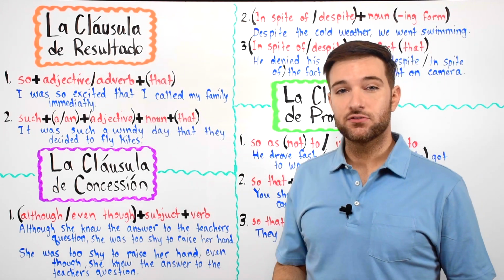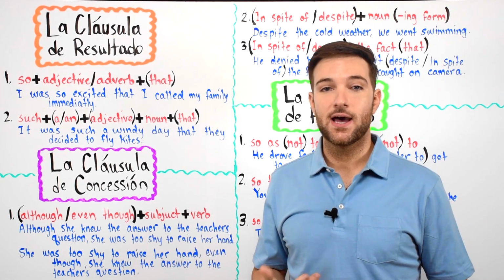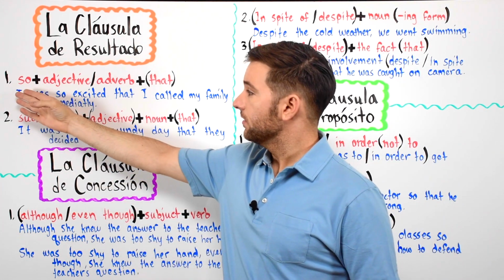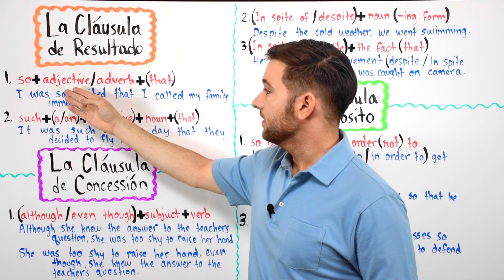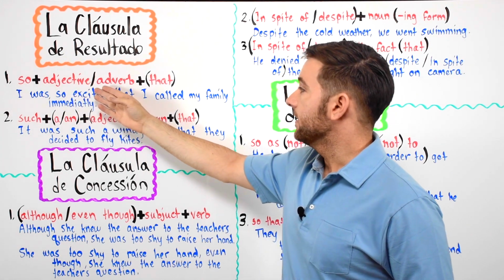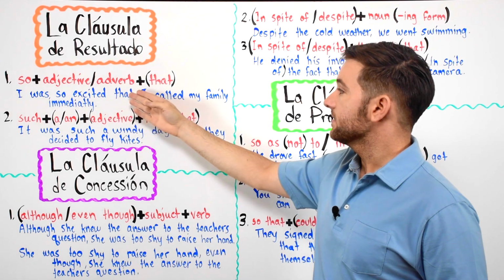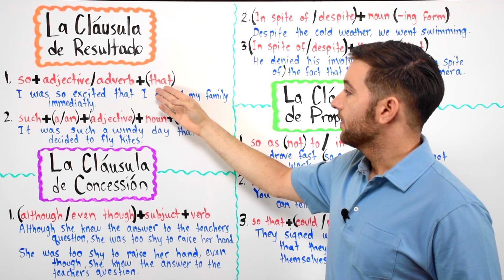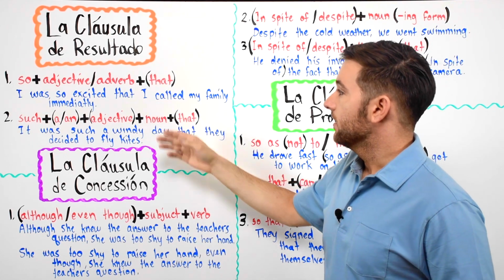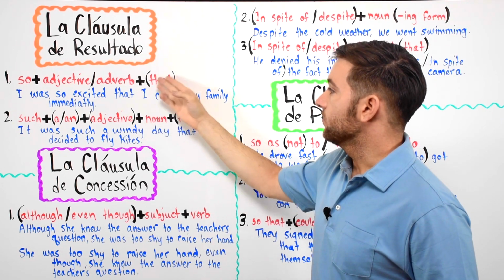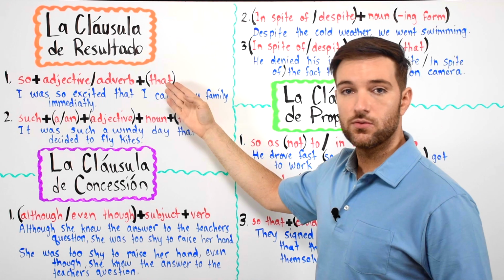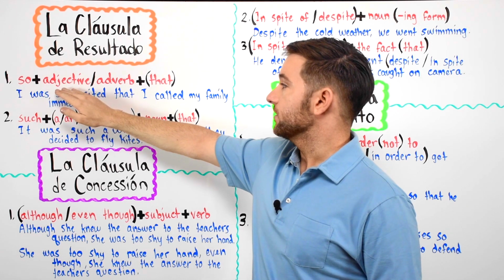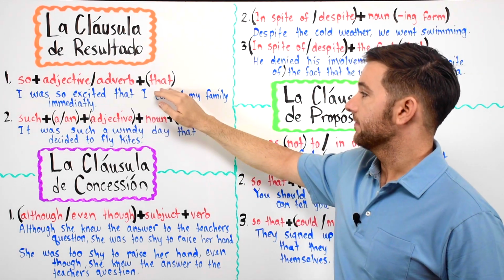Usamos las cláusulas de resultado para expresar el resultado de una acción o una conclusión. Entonces usaremos la forma so más un adjetivo, an adjective, o an adverbio, an adverb, plus the word that. So we can also use the word that. De vez en cuando se omite the word that. You can use it if you want, but if you don't want to use it, you don't have to. So, we have the word so, plus an adjective, plus an adverb, plus that.